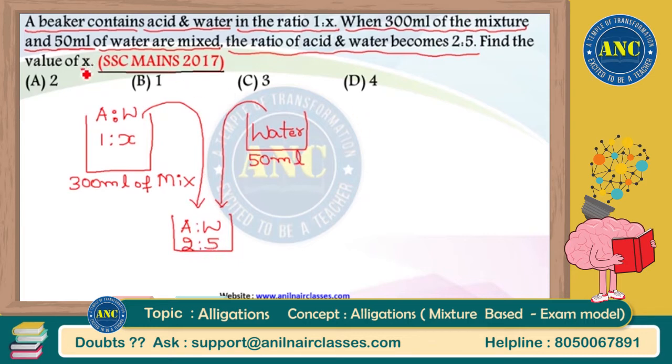Find the value of x. If this ratio has to become 2:5 in the new mixture in vessel C, what should be the value of x? This is your original question which came in SSC Mains 2017.